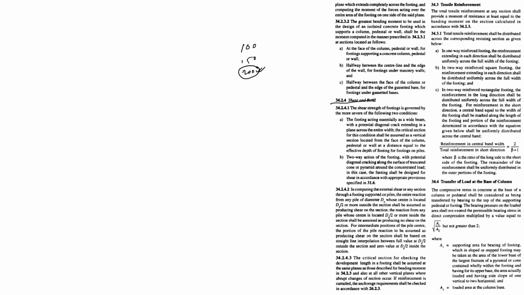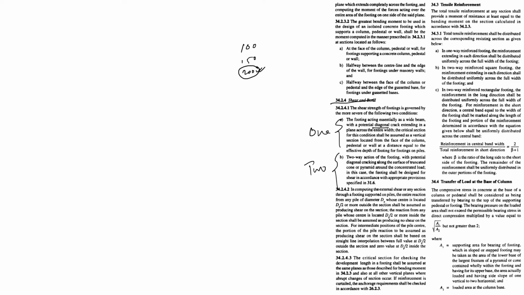The footing acts essentially as a wide beam with a potential diagonal crack extending in a plane across the entire width. The critical section for this condition shall be assumed as a vertical section located from the face of the column, pedestal or wall at a distance equal to the effective depth of the footing, for footing on piles. Two-way action of the footing, with potential diagonal crack along the surface of a truncated cone or pyramid around the concentrated load, according to the approach. So this is basically one-way shear.